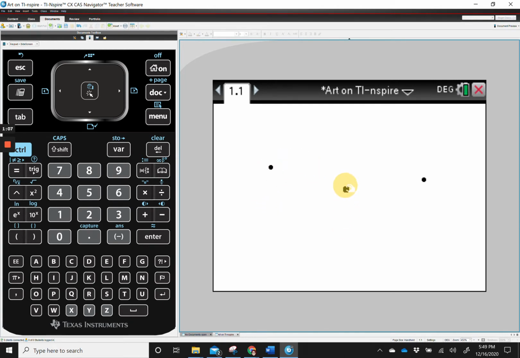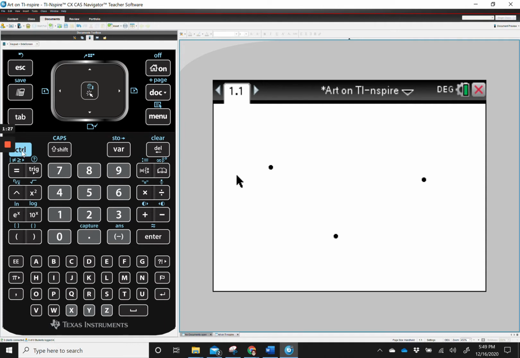If you change your mind and you don't want a point, you can put your cursor on it. I want to remind you that there is a right click, and that would be control menu.